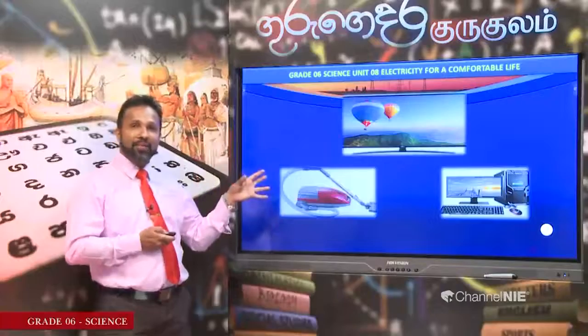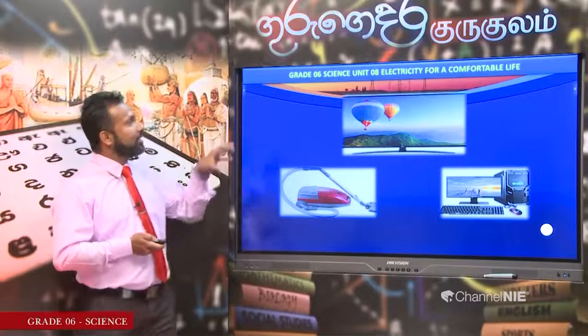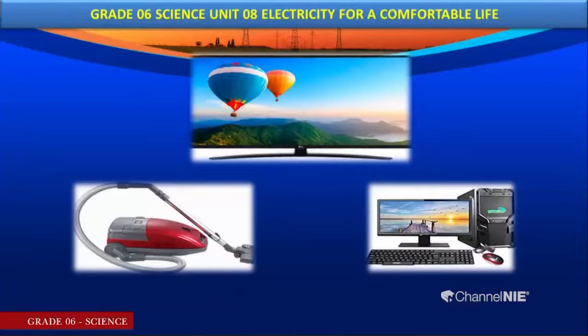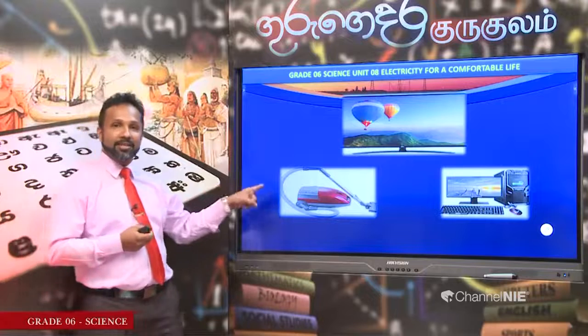These are also some other examples, dear children. You can understand that here. The television. At this moment also, you are watching this program because of your television. So, television is operated with the help of electricity. If there is no electricity, today you will not be able to watch this program. Right. Next example. What is this instrument?